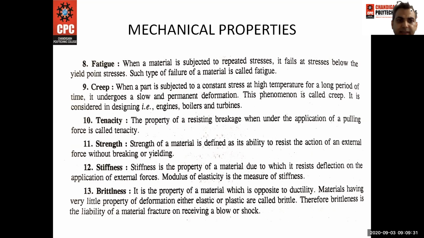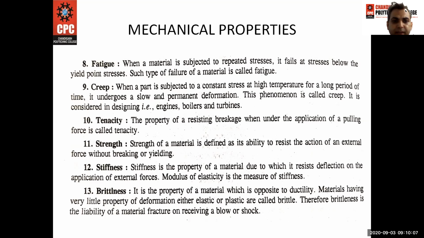Next is tenacity, the property of resisting breakage when under the application of pulling forces is called tenacity. Next one is the strength. Strength of a material is defined as its ability to resist the action of external forces without breaking or yielding. Next one is the stiffness. Stiffness is a property of a material due to which it resists deflection on the application of external forces. Modulus of elasticity is the measure of stiffness.